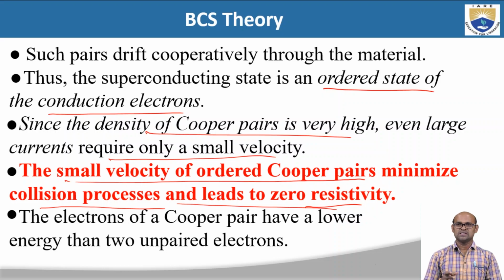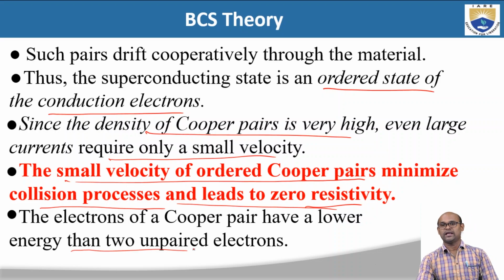Because the Cooper pairs are moving with very small velocity, there are no collisions or scatterings. This zero scattering, due to the very small velocity of the Cooper pairs, gives rise to zero resistivity in superconductors. The electrons of a Cooper pair have a lower energy than unpaired electrons.